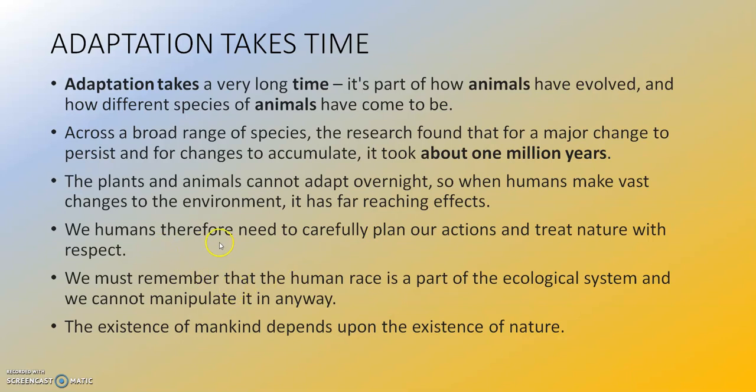We humans therefore need to carefully plan our actions and treat nature with respect. We must remember that the human race is a part of the ecological system and we cannot manipulate it in any way. The existence of mankind depends upon the existence of nature, and in order to exist, we need to take care of Mother Nature.